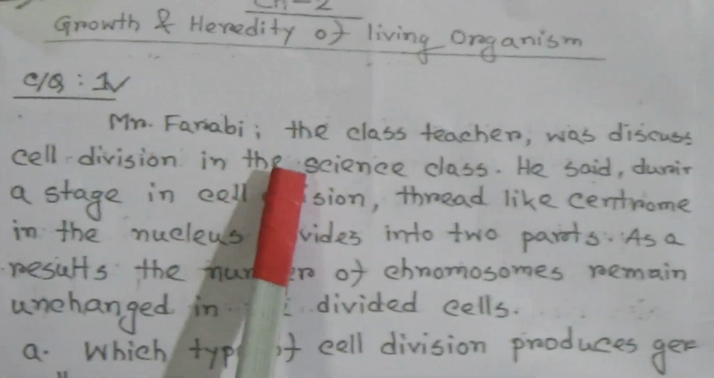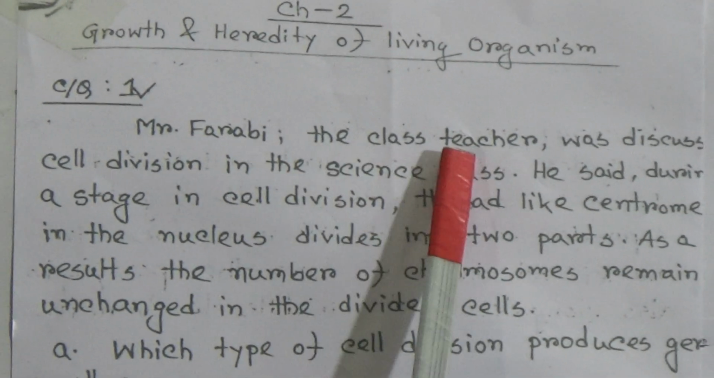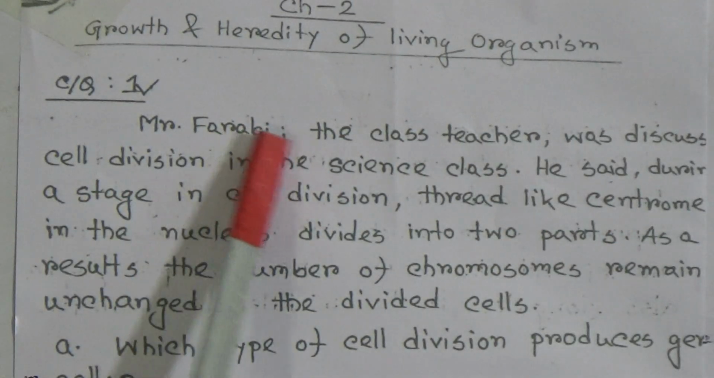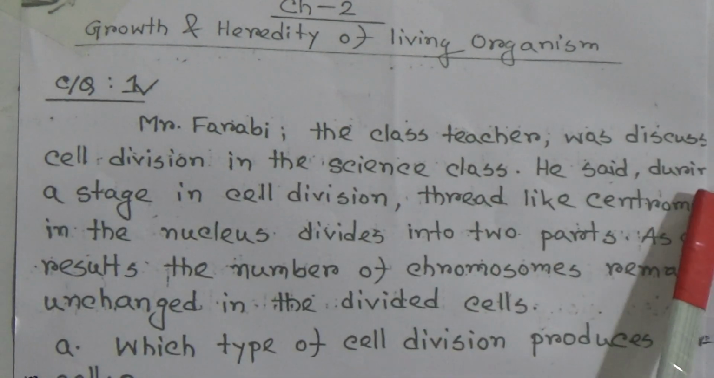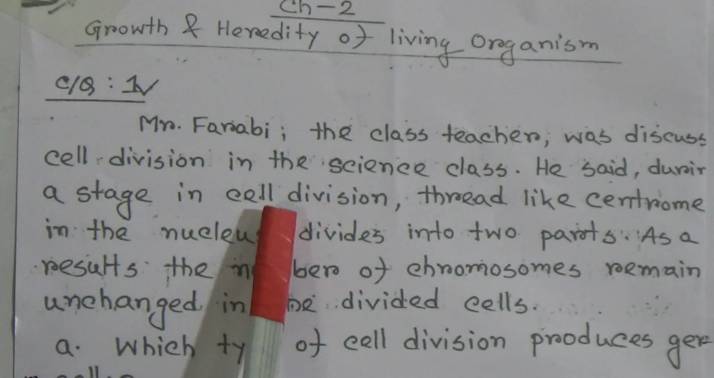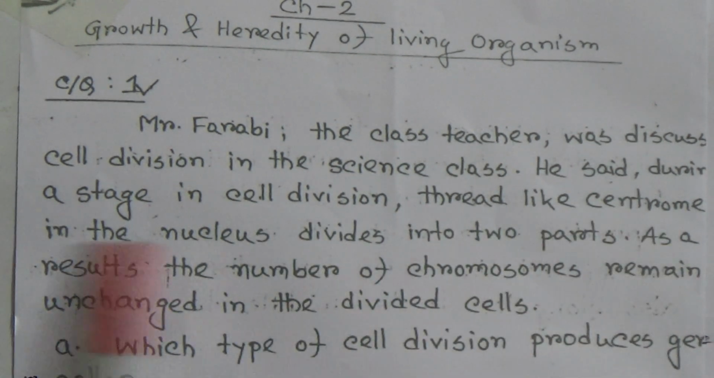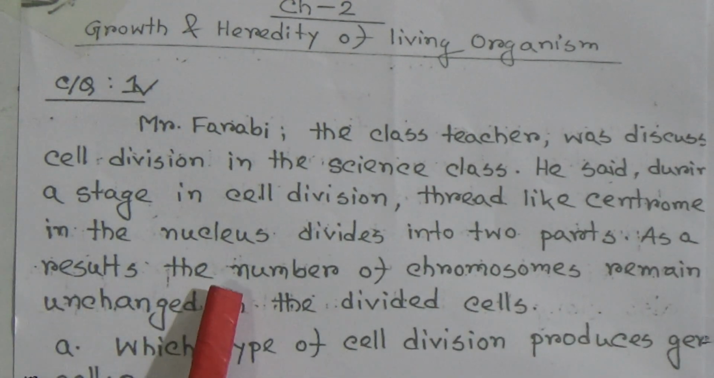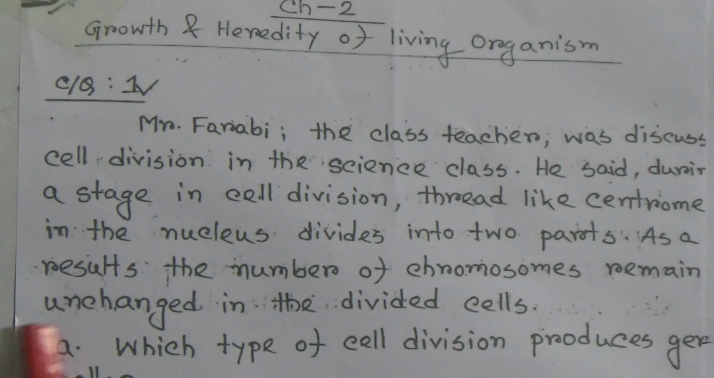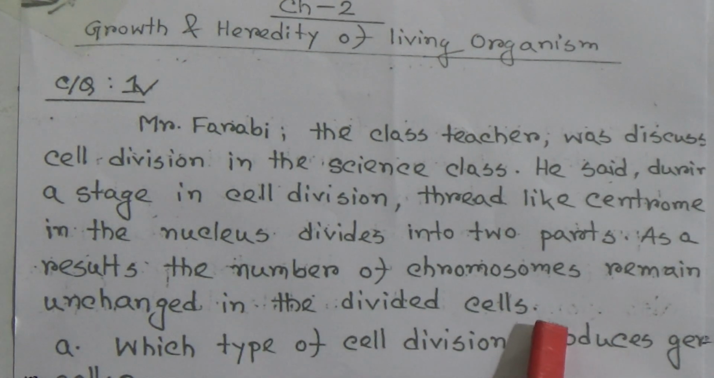Dear students, chapter 2, the name of the chapter is Growth and Heredity of Living Organism, and this is creative question number 1. Mr. Farabi is the class teacher. The class teacher discussed cell division in the science class. He said during a stage in cell division, thread-like chromosomes in the nucleus divide into 2 pairs. As a result, the number of chromosomes remains unchanged in the divided cell.